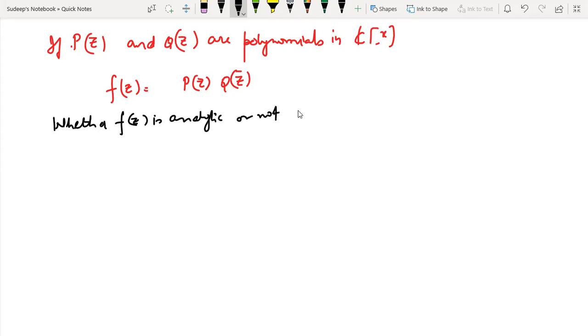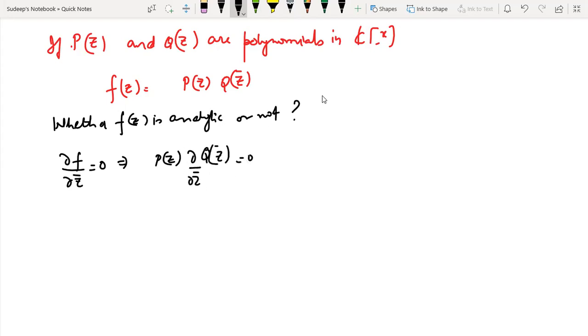So let us first find at how many points this function is differentiable. If the function is differentiable, then it should satisfy the Cauchy-Riemann condition. So it will be differentiable at how many points? This is a function of z, so with respect to z bar, I cannot differentiate. So it will give me simply Pz into del Qz bar by del z bar equal to 0.